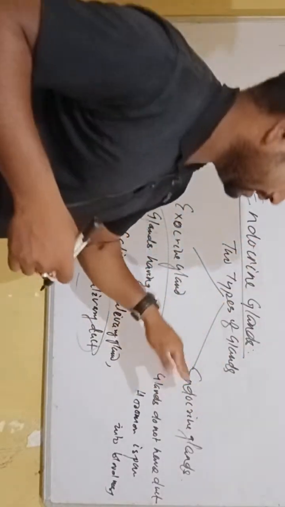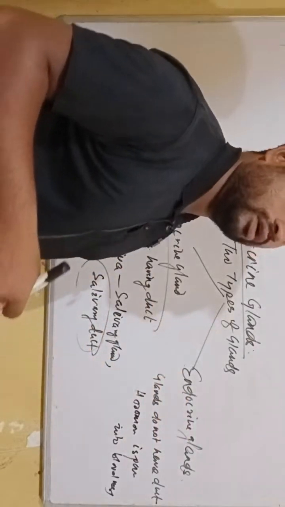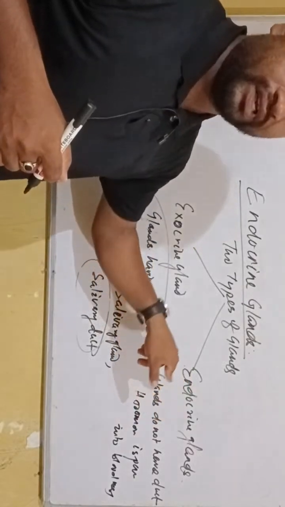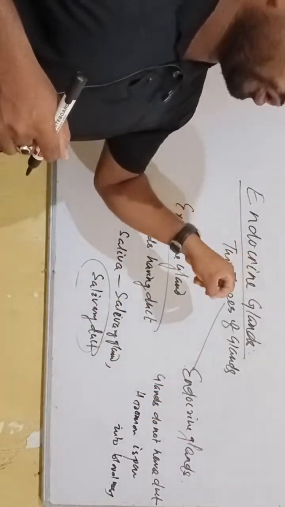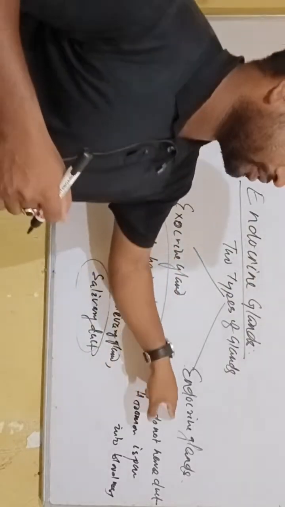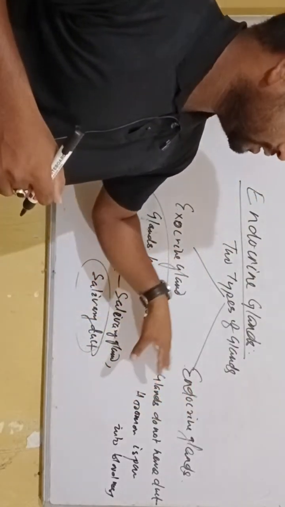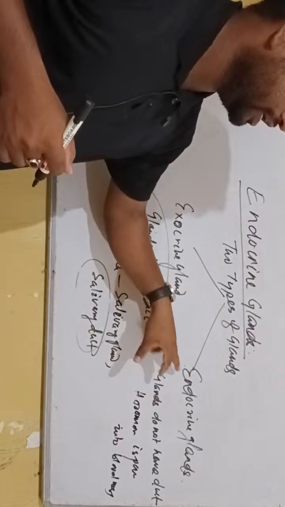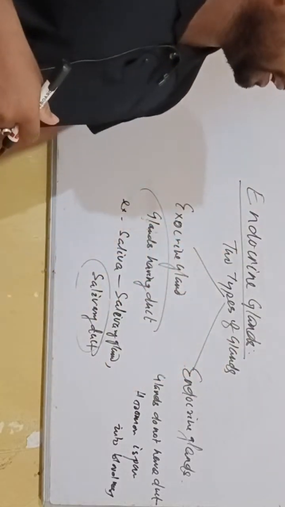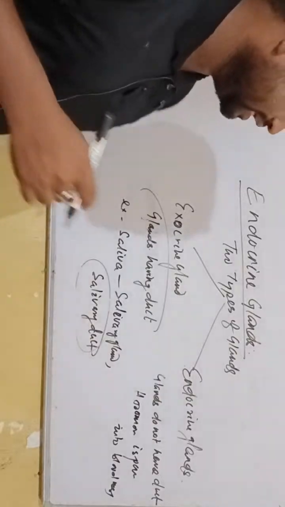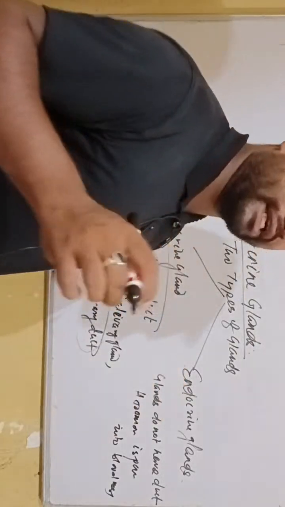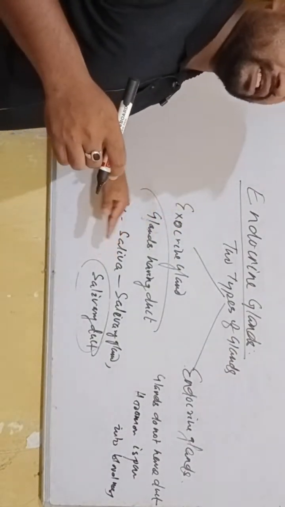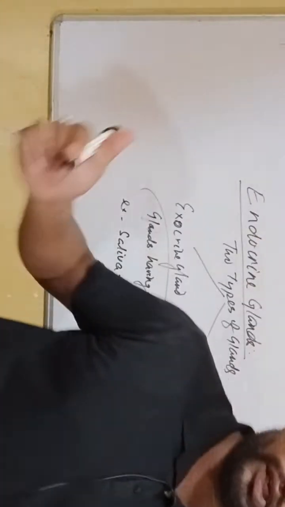That is why endocrine glands are called ductless glands. In endocrine glands, hormones are secreted, while in the exocrine gland, hormones are not produced. Enzymes or other substances are produced in the exocrine gland.